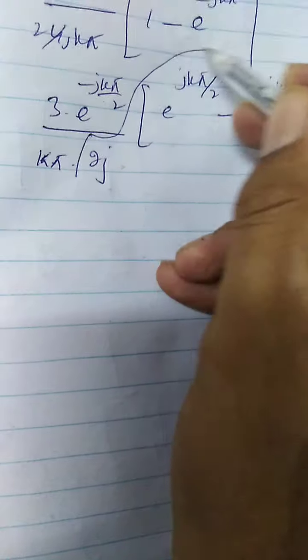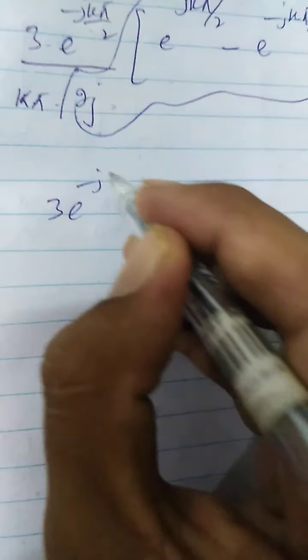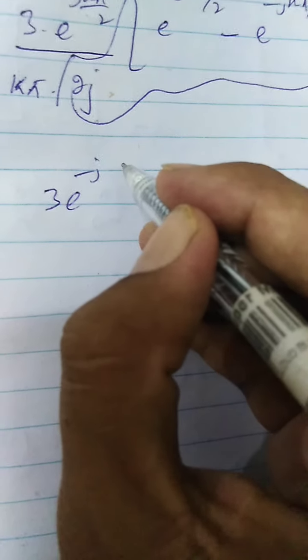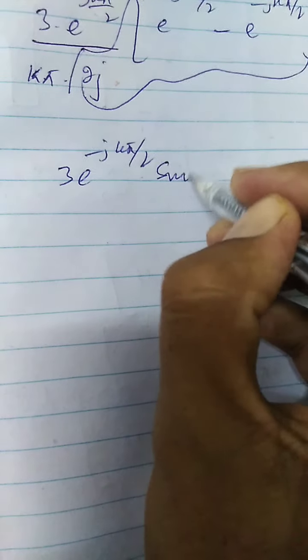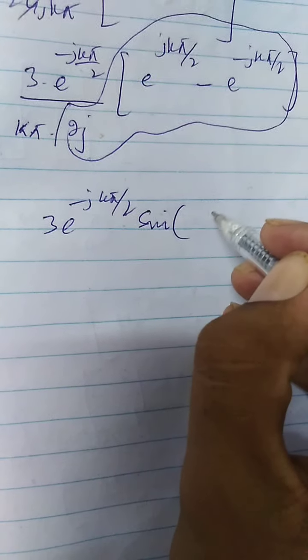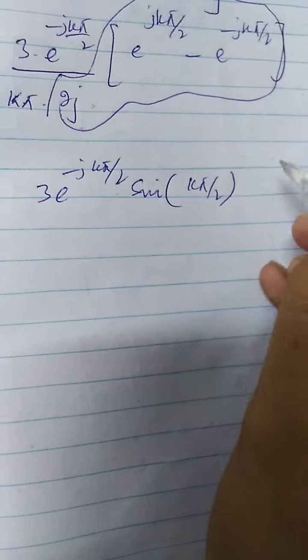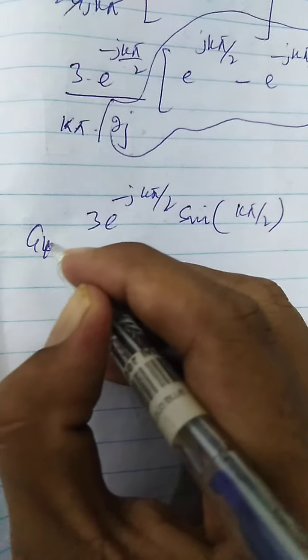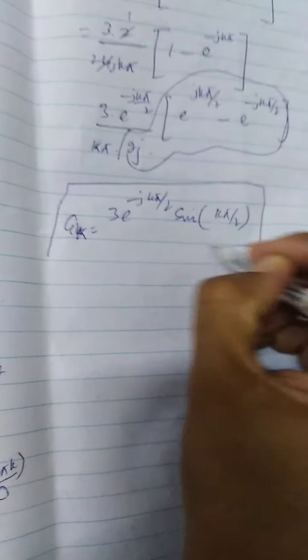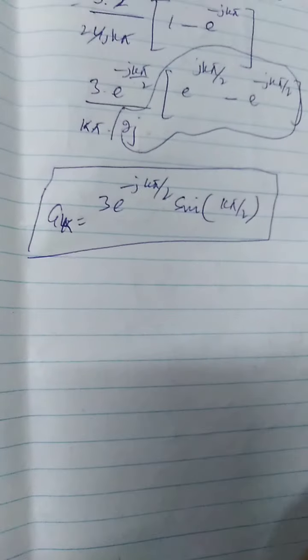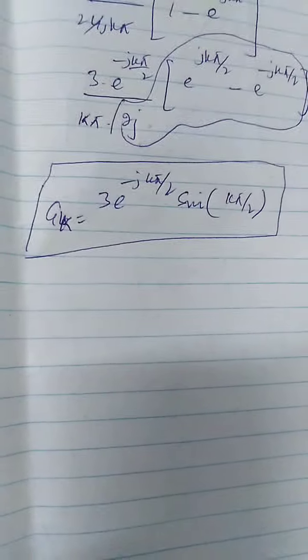So in this term, theta is k pi by 2, so we can rewrite this equation as 3 e to the power minus jk pi by 2 sine k pi by 2 upon k pi. So these are the a_k coefficients for the given set. I hope this video would help.